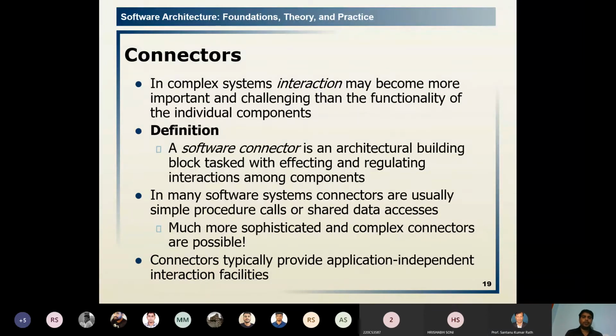It is very important for the connections, for the interaction, and for the data functionality of the individual components. So to communicate, connect, or configure the functionality of individual components, we need a good interaction between them, and it is through the connectors only.